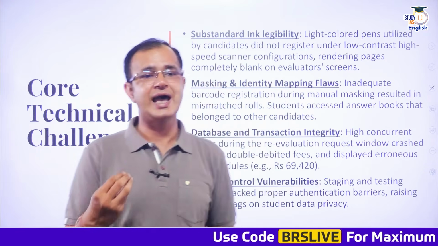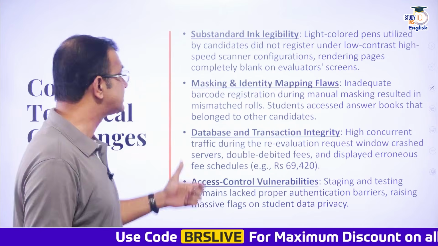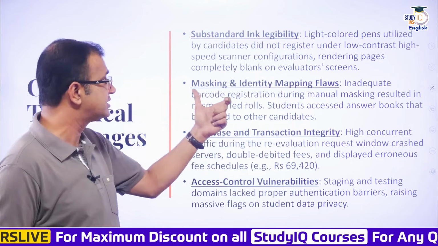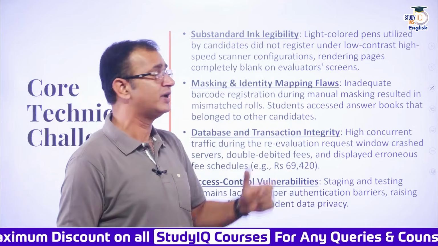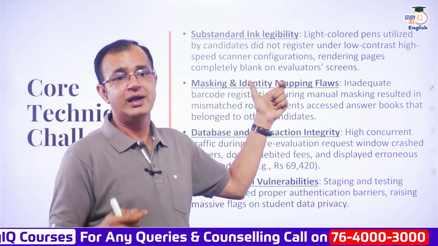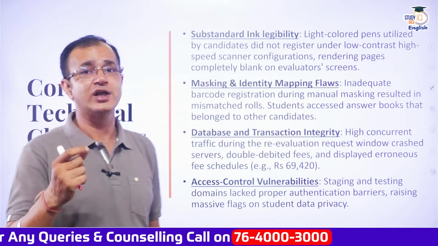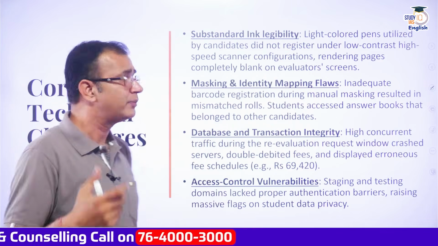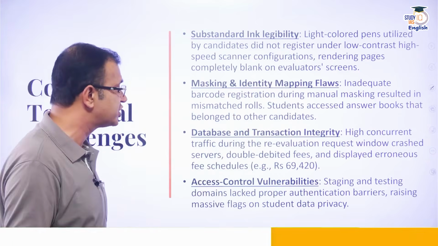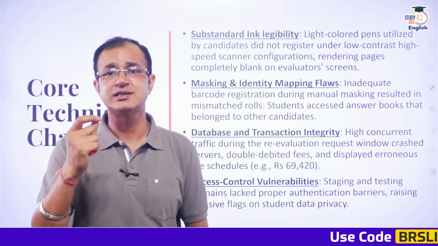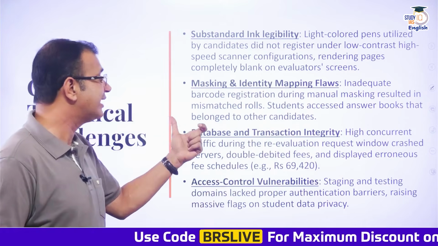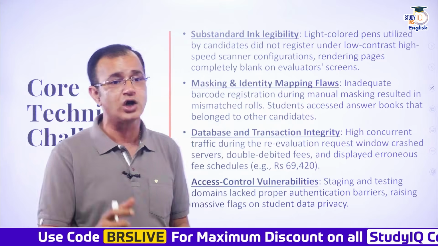Now, there are certain technical challenges as well. The first one is substandard ink legibility. If the students are using light colored pens, they did not register under the low contrast, high speed scanner configuration, and that renders the pages completely blank on the evaluator screen. There is another problem of masking and identity mapping flaws, where inadequate barcode registration during the manual masking resulted in mismatched roll numbers.